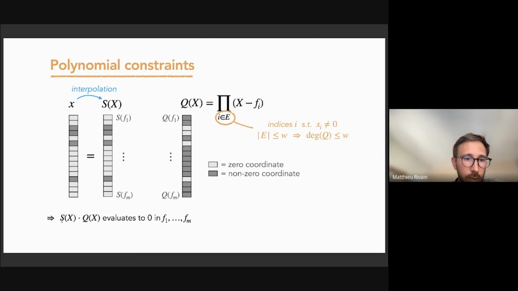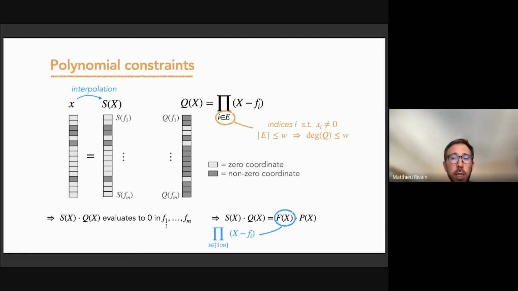With this definition, the product between S and Q will evaluate to 0 in all the evaluation points. This further implies that this product can be rewritten as a product between a polynomial F, which is publicly known and is the product of (X minus f_i) for all the evaluation points, sometimes called the vanishing polynomial over this set of points, times some other polynomial P, which is of degree w minus 1.